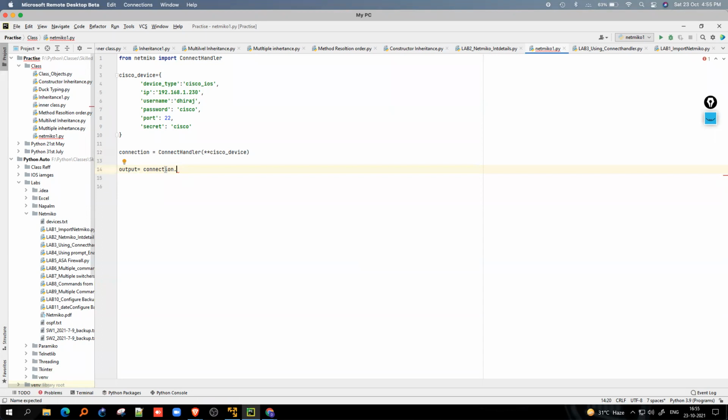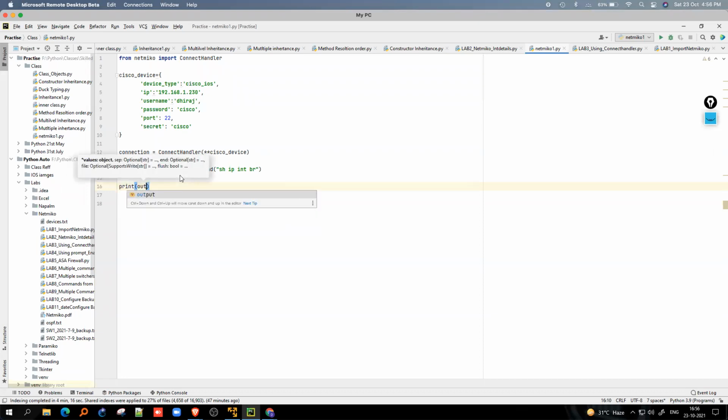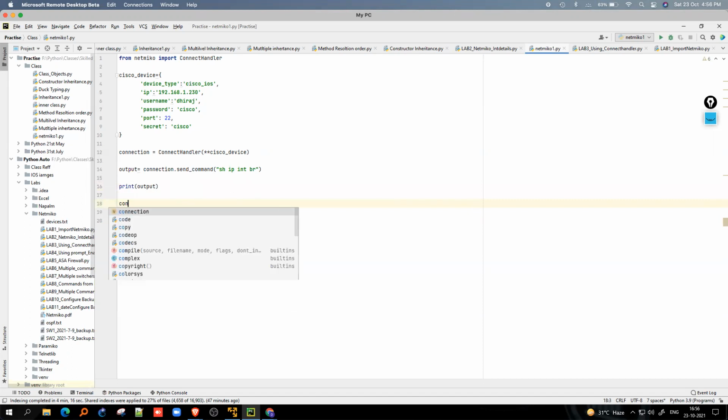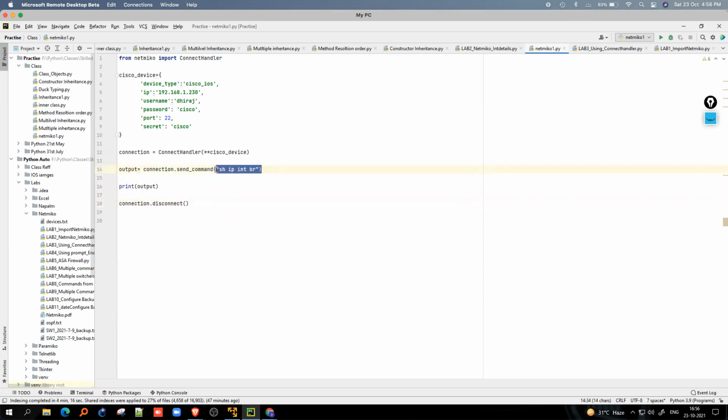I'm telling Python, go to this connection, which is SSH, and send the command you need to send, let's say show ip interface brief. Now, simple thing, let's print that output. Print will just give you the output on your screen. And a very important thing, you need to close your SSH connection. The simple command is connection dot disconnect. That's it. Three lines of code will give you the result of show ip interface brief.